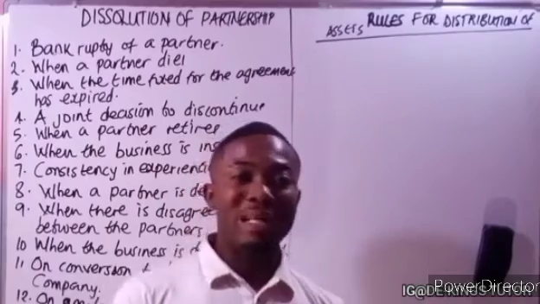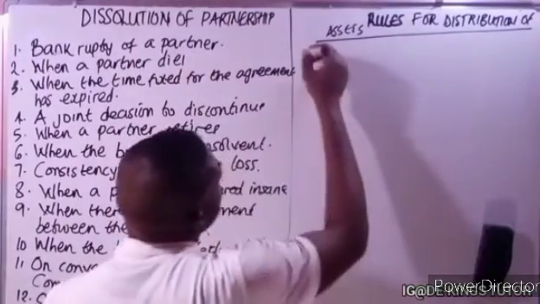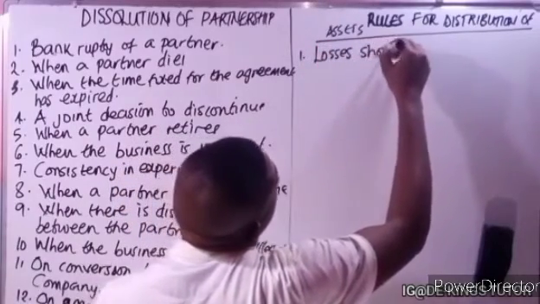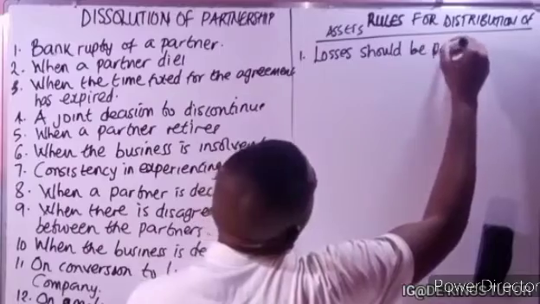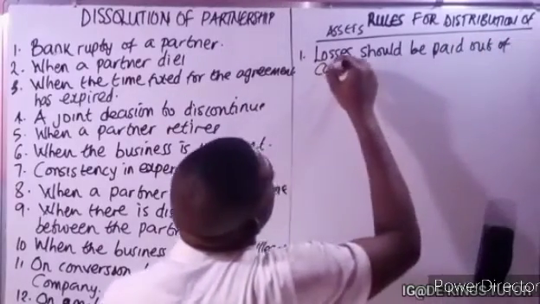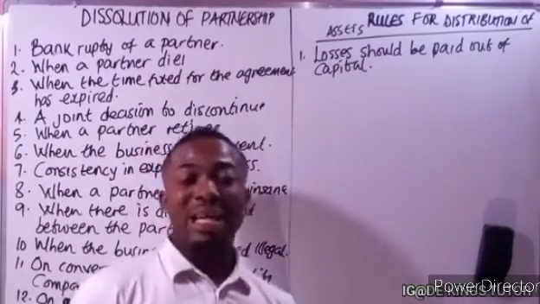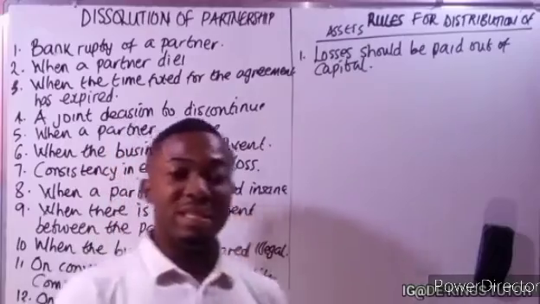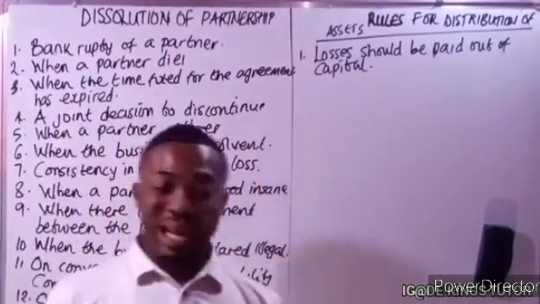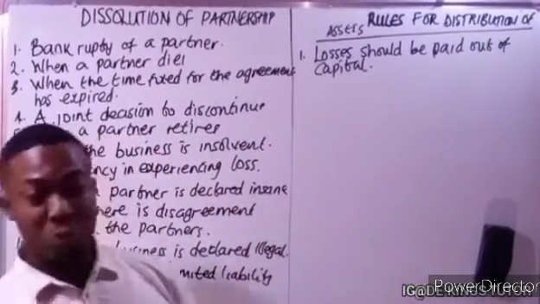Now the first one is all losses should be paid out of capital. In the event of running the business, if they have experienced loss over time, the losses should be paid out of their capital. That is one of the rules for distribution of assets.